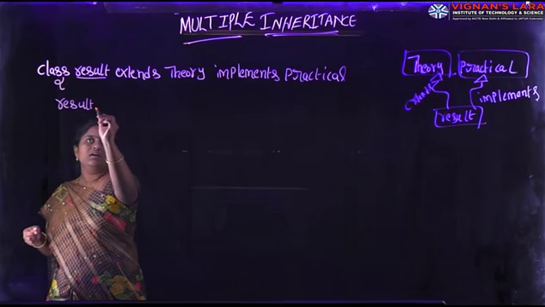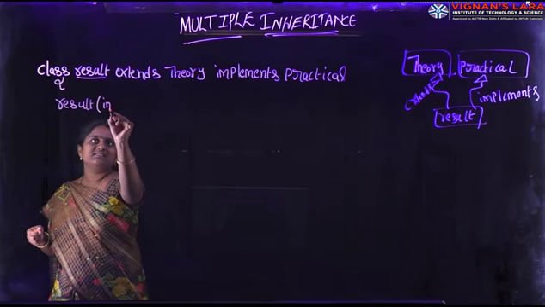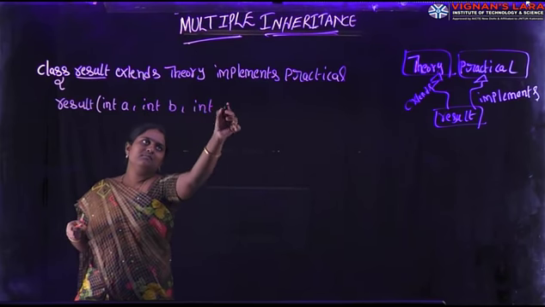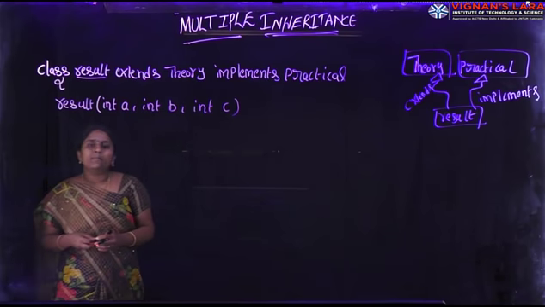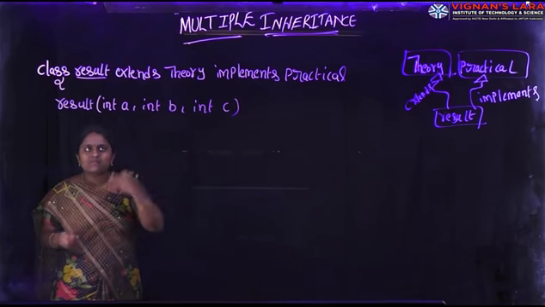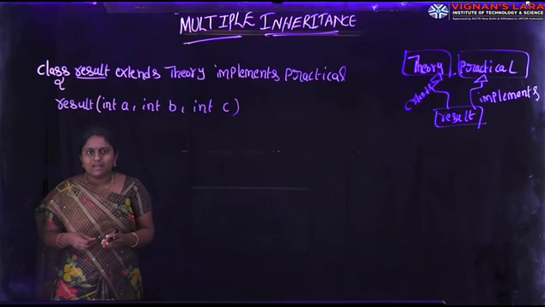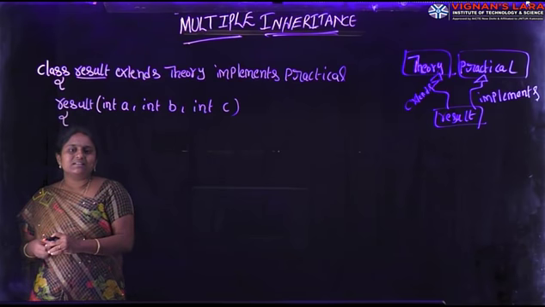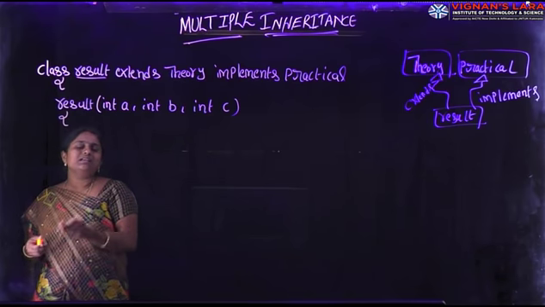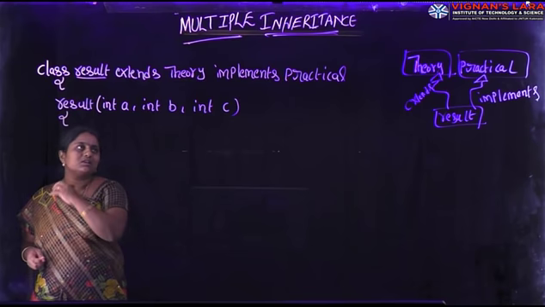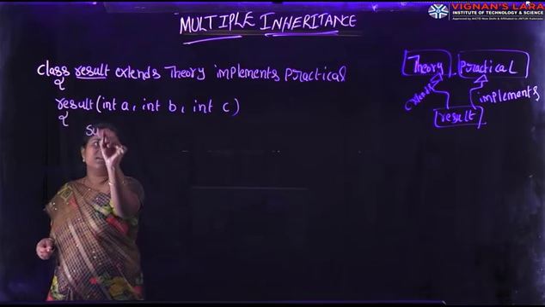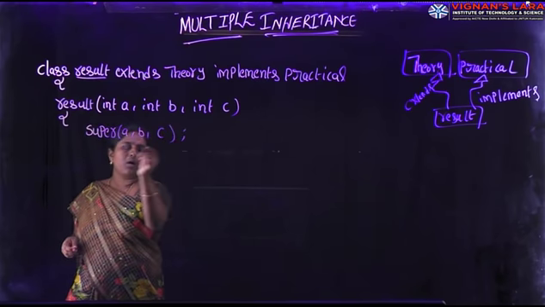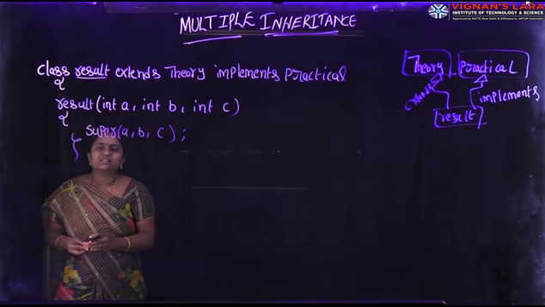In this subclass, I'm creating one constructor, result, int a, int b, int c. The superclass constructor in the theory class already has the same arguments a, b, c. So in this result constructor, first of all I am accessing the superclass constructor. In this one I am calling super a, b, c. Here I am closing the subclass constructor method body.